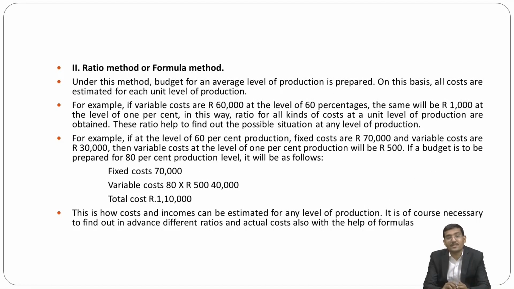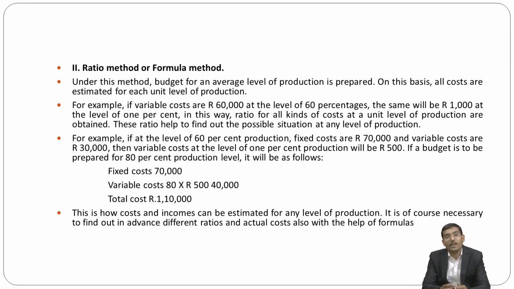The next is the ratio method or formula method. Under this method, the budget at an average level of production is prepared. On this basis, all costs are estimated for each unit level of production.